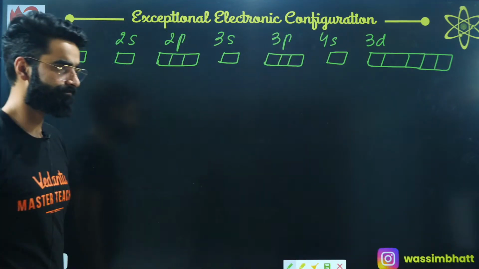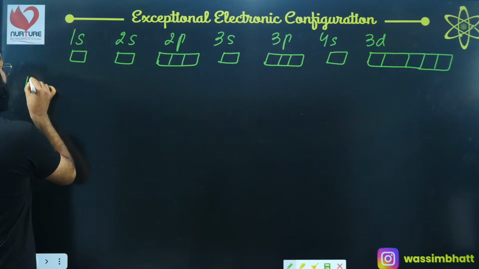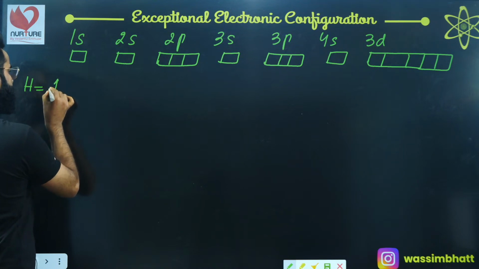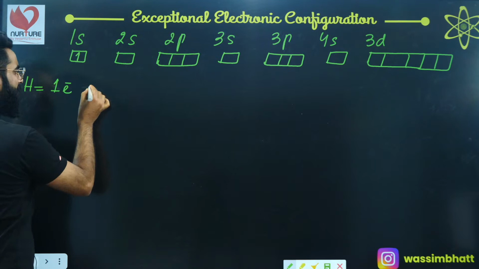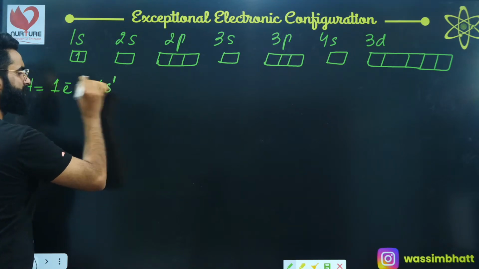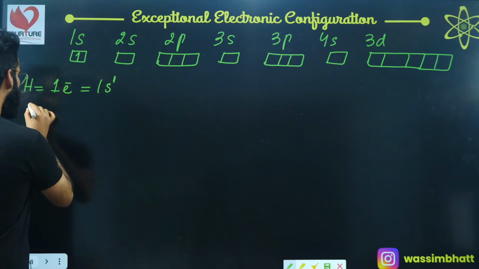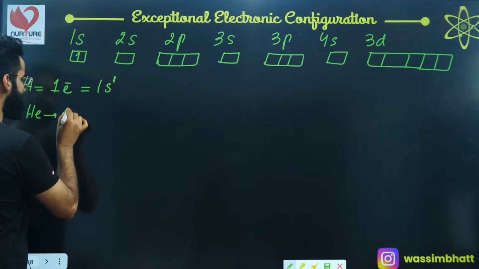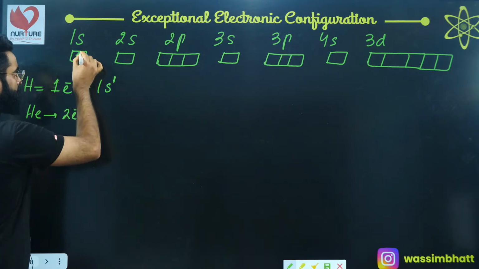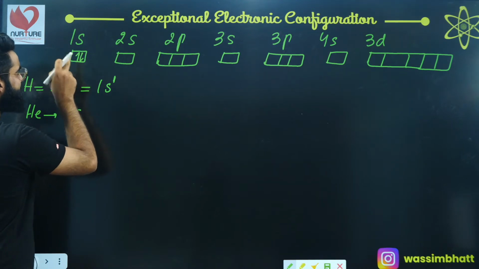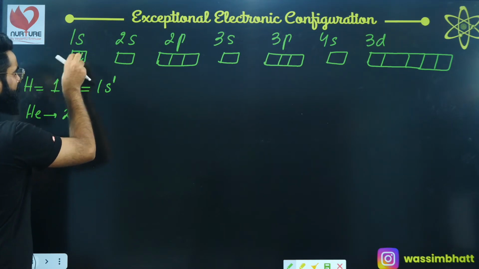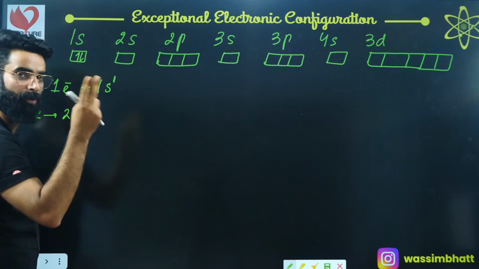If I start with hydrogen, how many electrons are there? There is only 1 electron present. Now fill the electron in this one. So I got the configuration of hydrogen as 1s1, as simple as that. If I talk about helium, there are 2 electrons present in total, right? So put 1 more electron over here, but with the opposite spin. An orbital can accommodate a maximum of 2 electrons, that too with opposite spin, right?